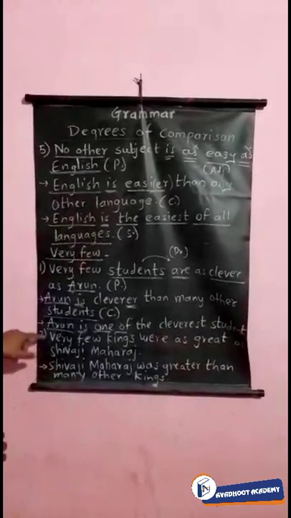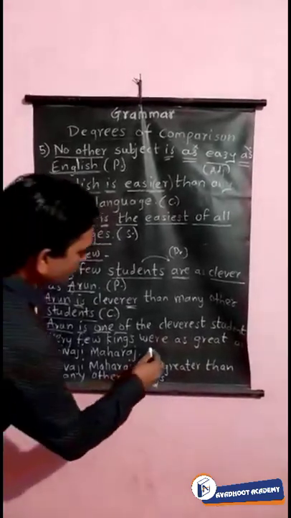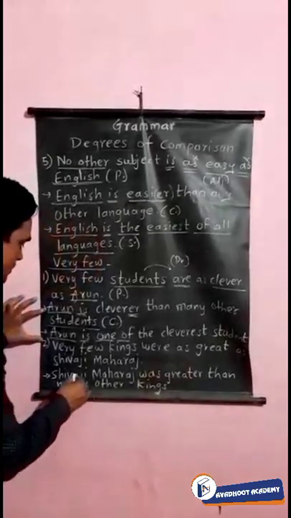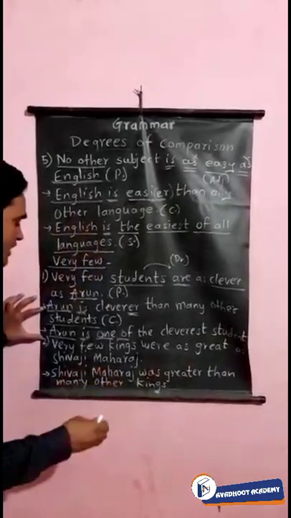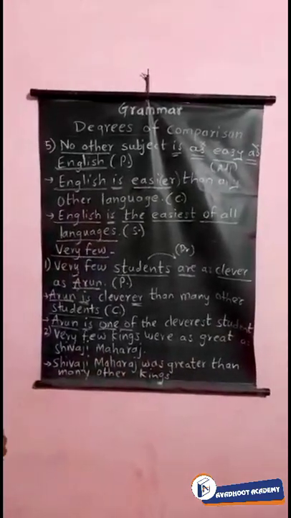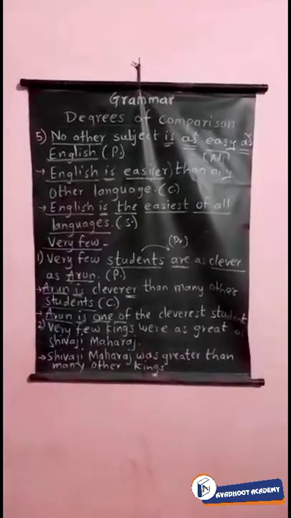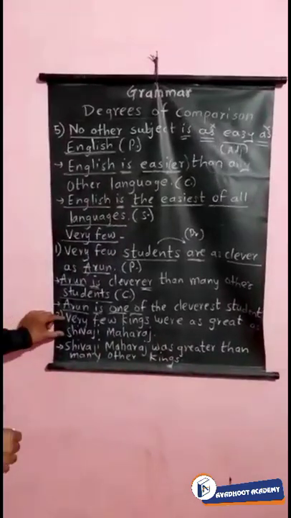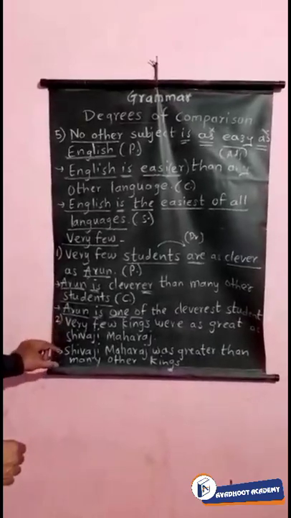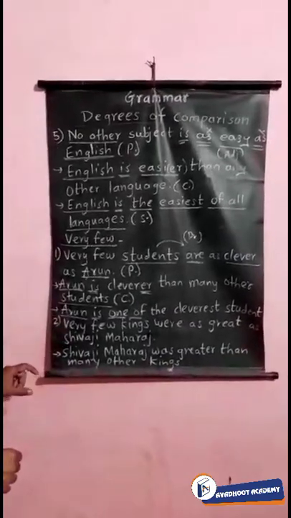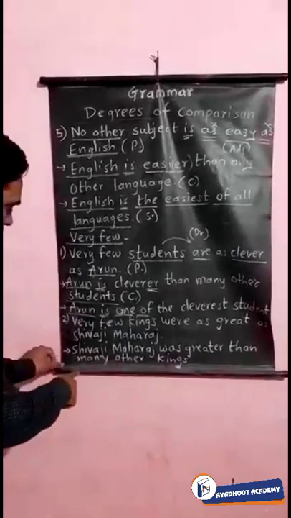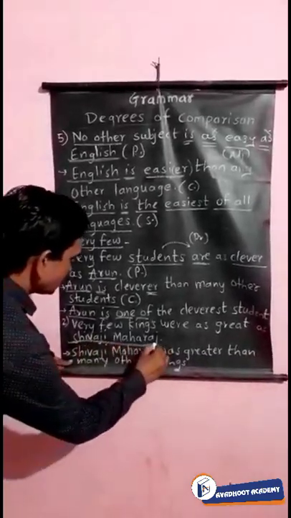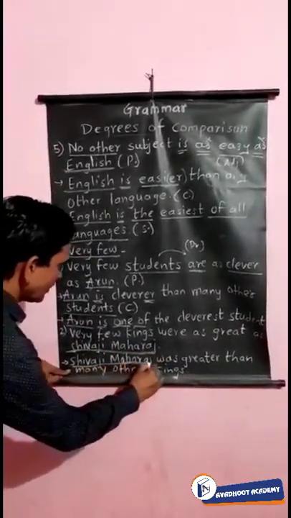Now the next example: Very few kings were as great as Shivaji Maharaj. So "very few kings" means not only Shivaji Maharaj was great, but very few kings were great like Shivaji Maharaj. This is the meaning of this sentence. If we want to change this sentence into comparative, see the changes. The last word, Shivaji Maharaj, will come first according to the rule.